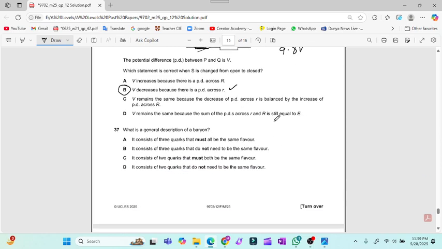Question 37. A baryon is a type of hadron. A baryon consists of 3 quarks. The 3 quarks do not need to be the same flavor. The option with 2 quarks is a meson, so that is not a valid option. So for question number 37, option B is the valid option.